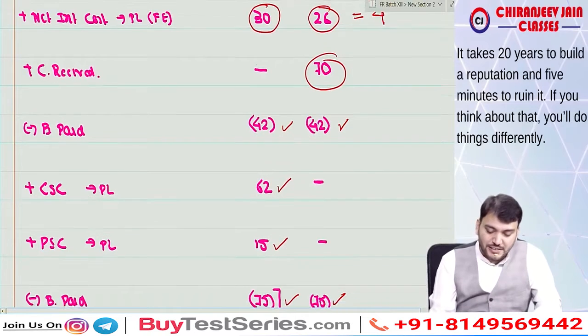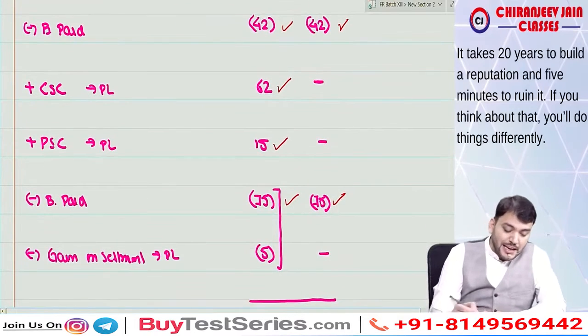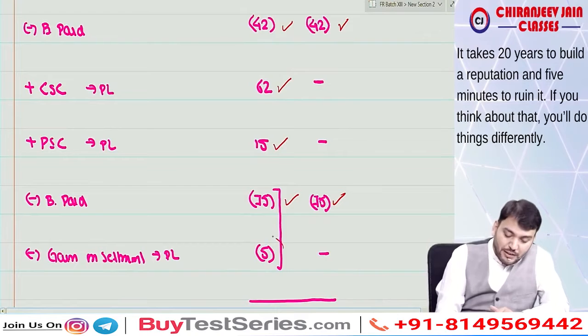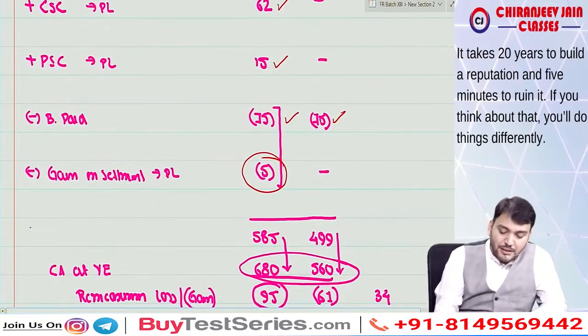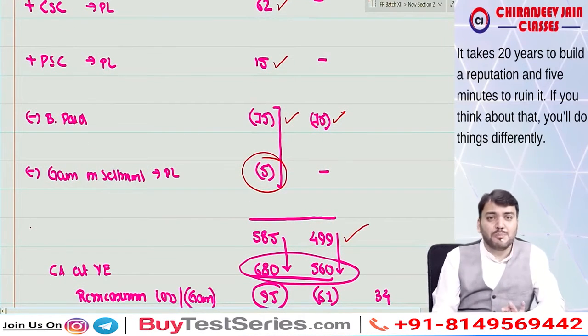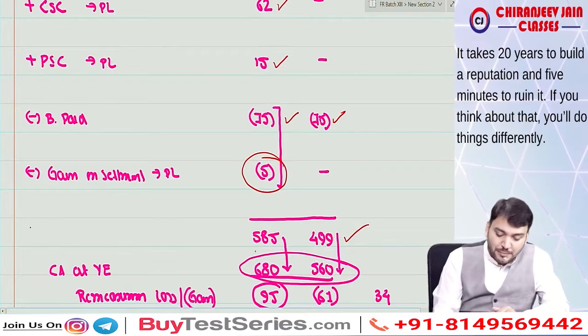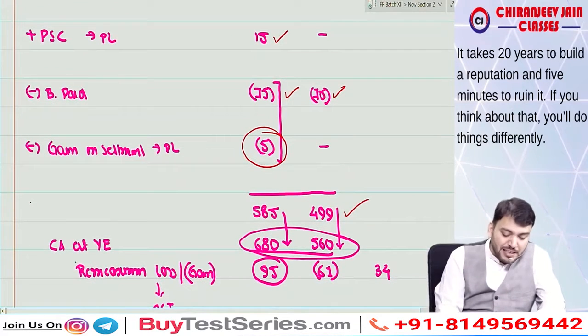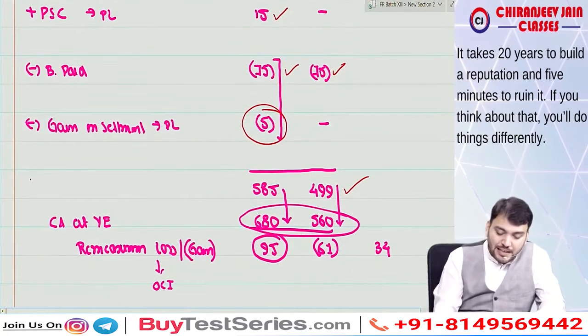Are you able to understand? Then gain on settlement we will deduct. So gain on settlement minus, this becomes the carrying amount before remeasurement. Now we'll compare it with the carrying amount at year end.